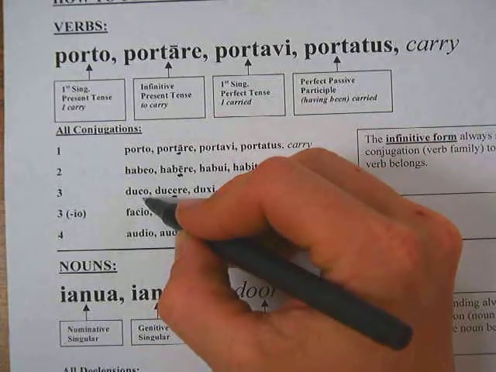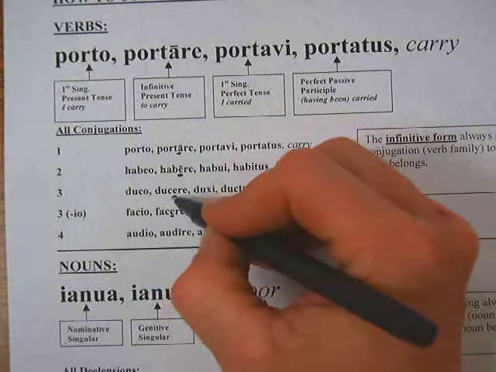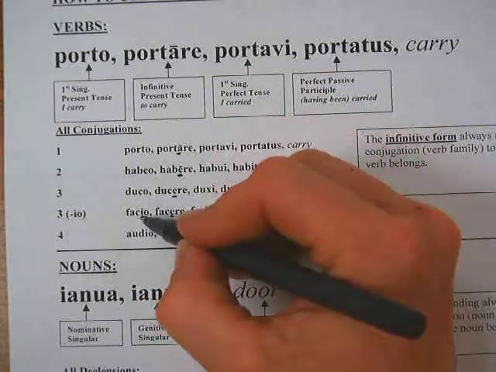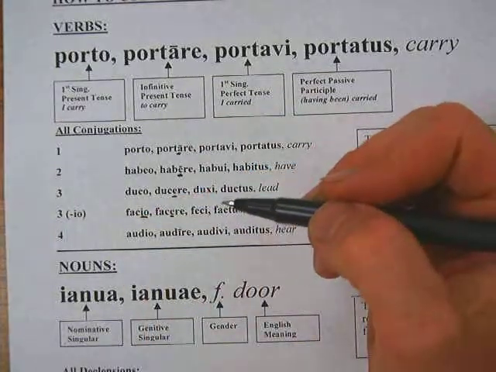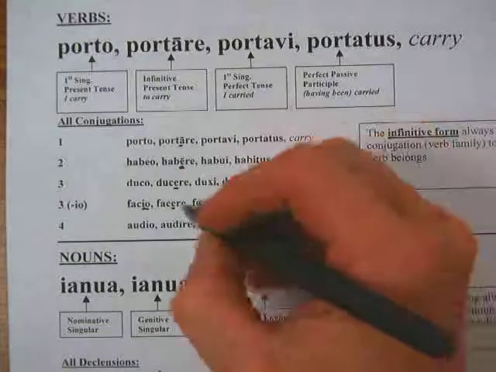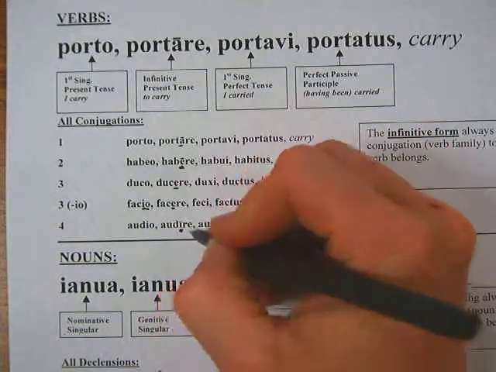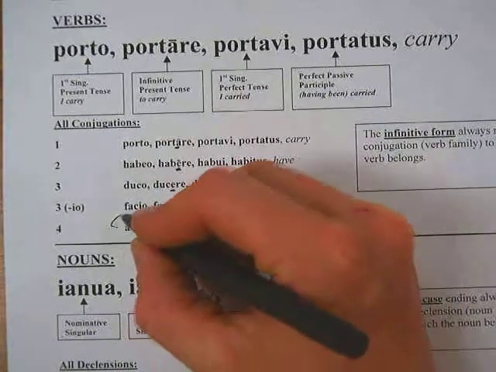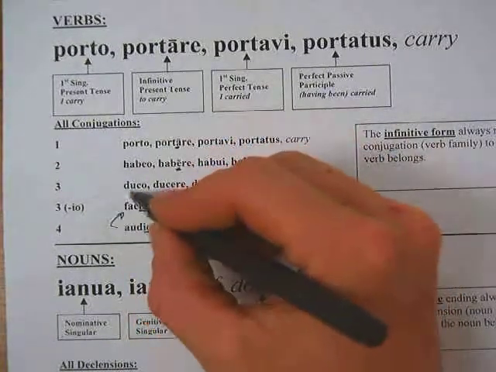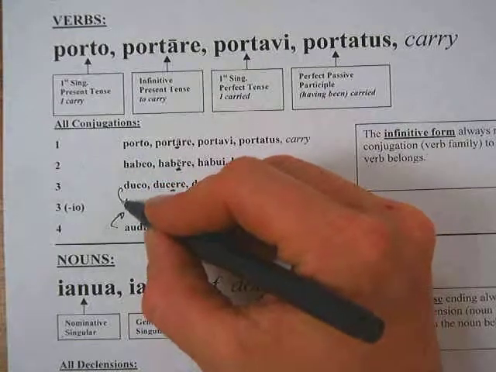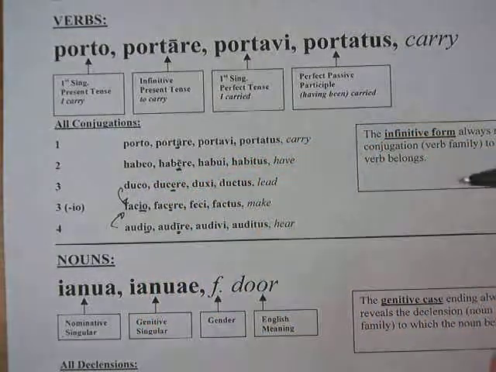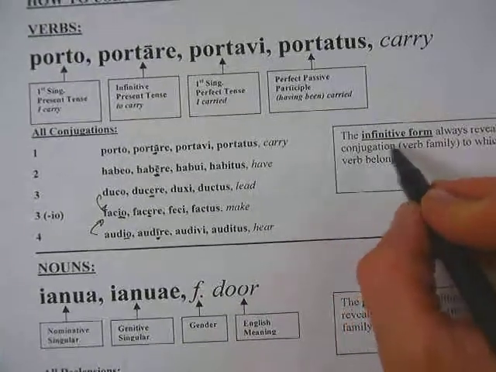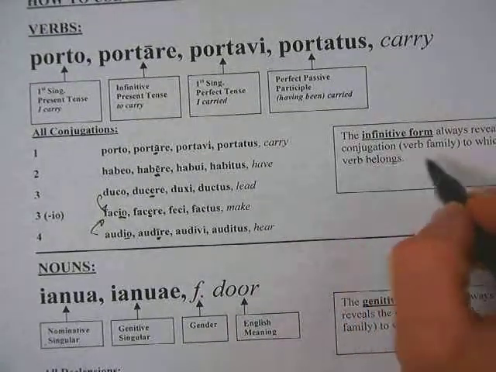There's a variant on the third conjugation. This has a short E also, but notice in the first principal part it's duco, ducere. Here it's facio. If it has that io there, then that means it's a third io, and they function a little bit differently. And then there's a long I here, audire, that's the fourth, and that has an io too, if you notice. So this third io takes some features of the third and some features of the fourth, and it's kind of a mixed conjugation as far as its forms.